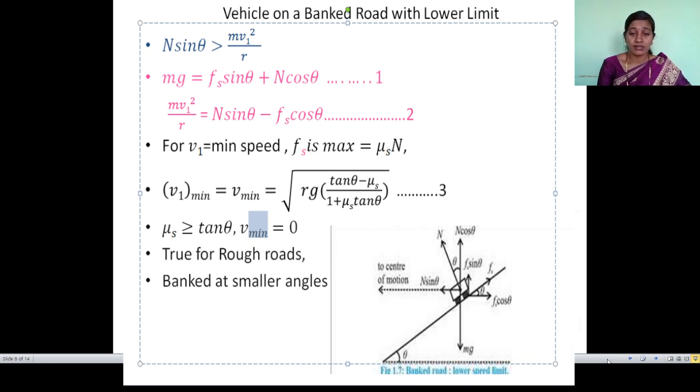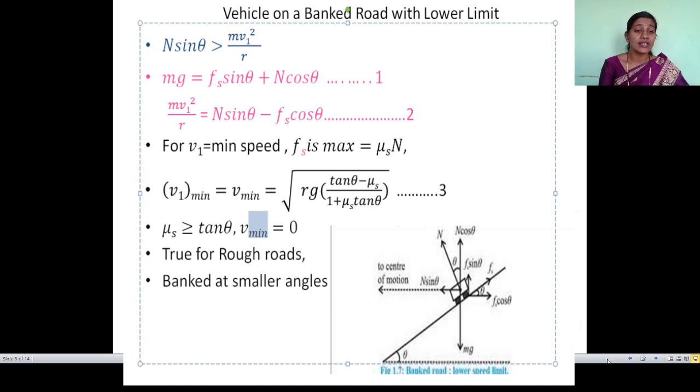This gives the centripetal force, but fs cos theta is opposite to n sin theta. As per the direction, first equation: mg is equal to fs sin theta plus n cos theta. Second: mv1 square upon r is equal to n sin theta minus fs cos theta. n sin theta and fs cos theta are opposite to each other, but their resultant gives the centripetal force.